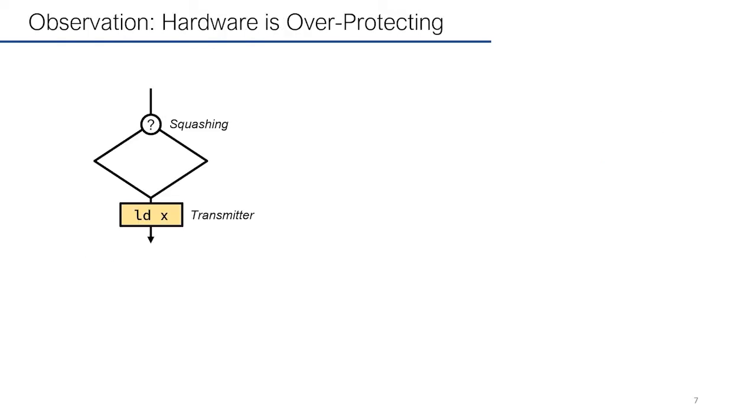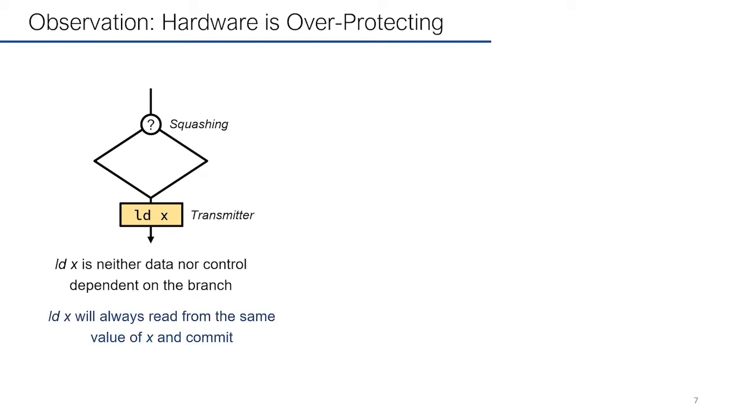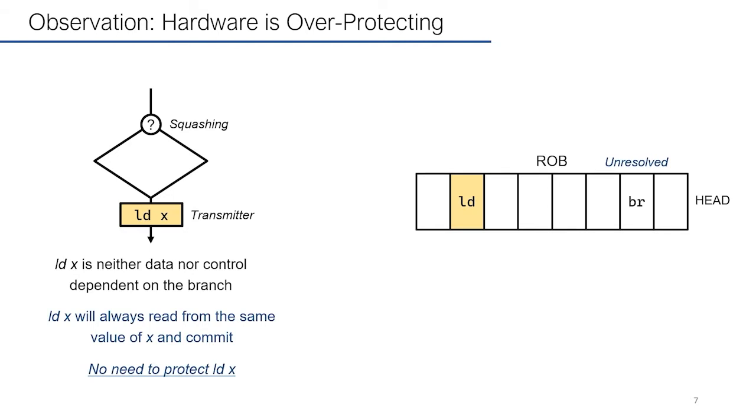For example, if load X is neither data nor control dependent on the branch, load X will always read from the same value of X and commit. Therefore, we do not need to protect load X. However, the ROB looks quite similar to what we had before. We still have a transmitter load under the shadow of an unresolved branch. So, DOM will still delay the load if it misses in L1, which can lead to performance loss.